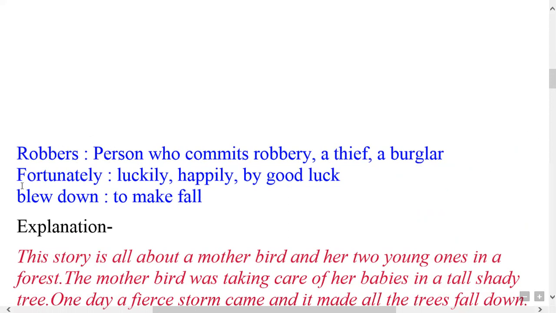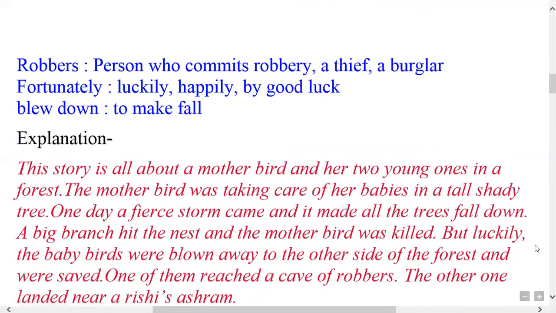Next, come to the word fortunately. The meaning of this word is luckily, happily, by good luck. The third important word was blew down, to make fall. Blew down means to make fall. Now come to the explanation of the paragraph I have just read.